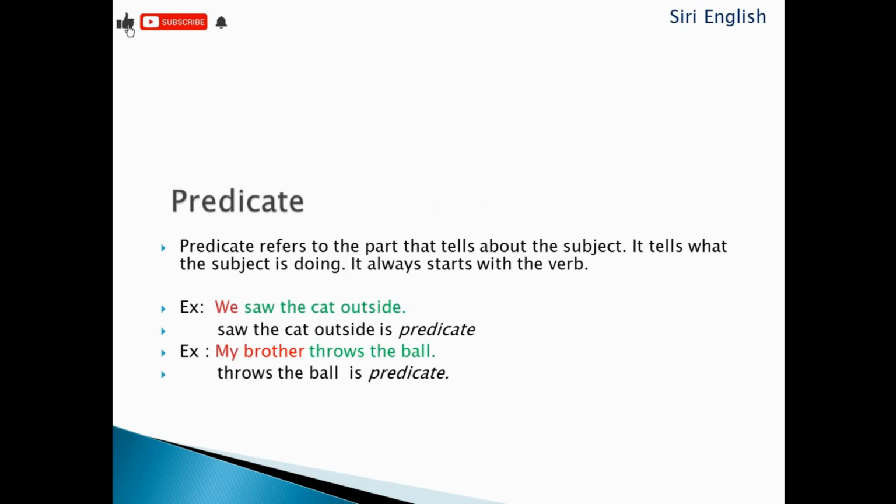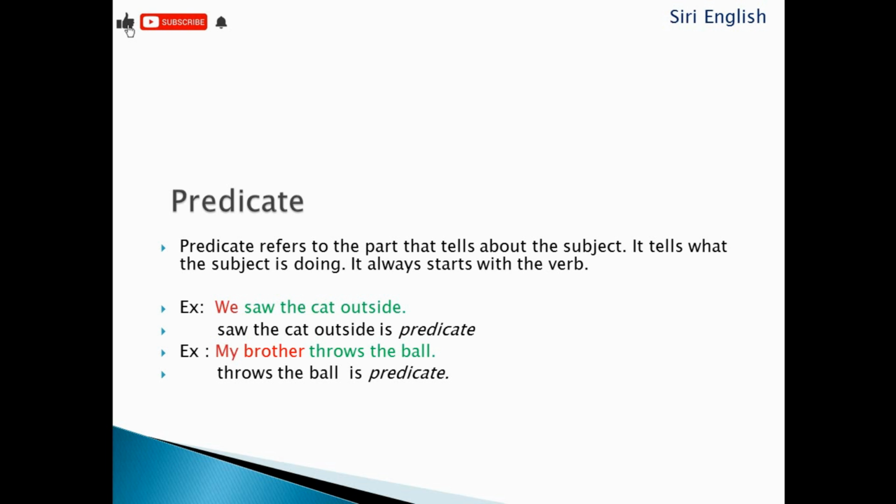Now let's talk about the predicate. What is a predicate? The predicate refers to the part that tells about the subject. It tells what the subject is doing. And it is always a verb that includes is, am, are, has, have, had and was.